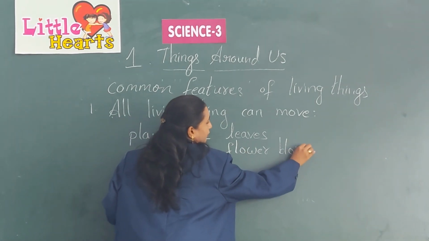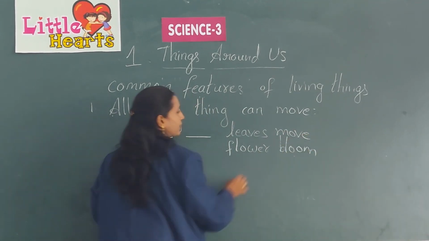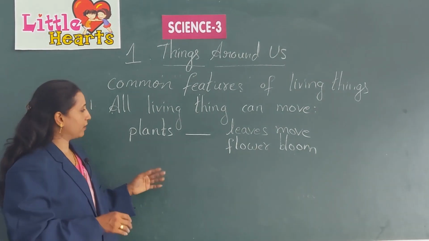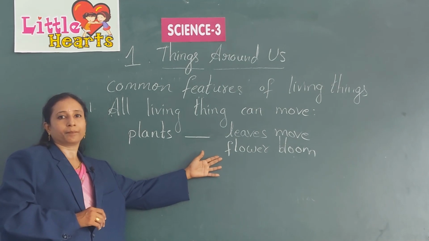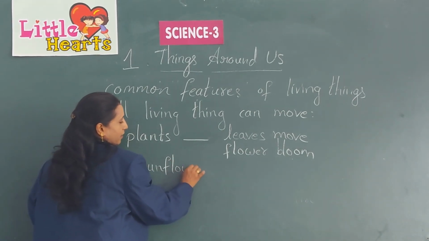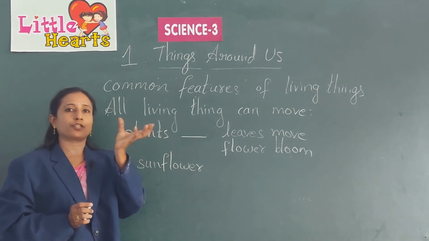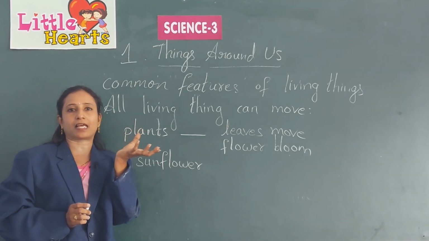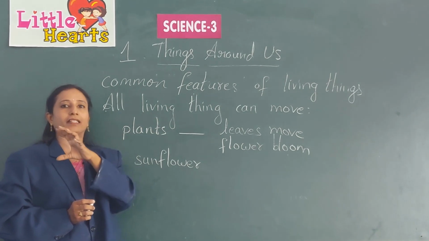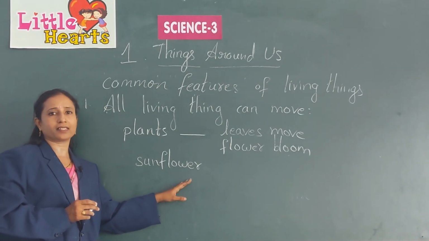And if you take the example of a sunflower, the sunflower will turn towards the direction of the sun. From morning when the sun rises, it faces the east, and when it sets by the evening, it bends down. In this way it shows its movement.